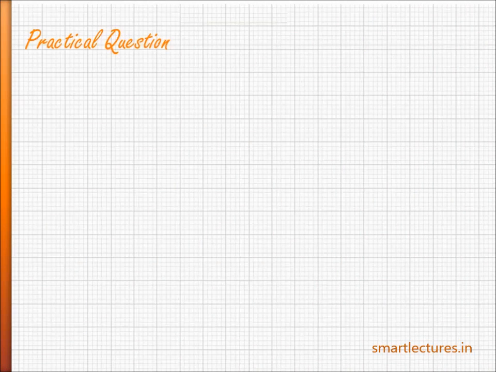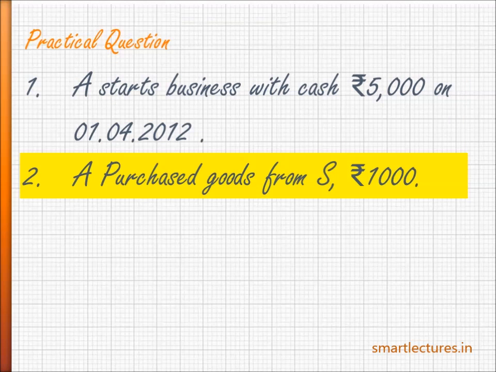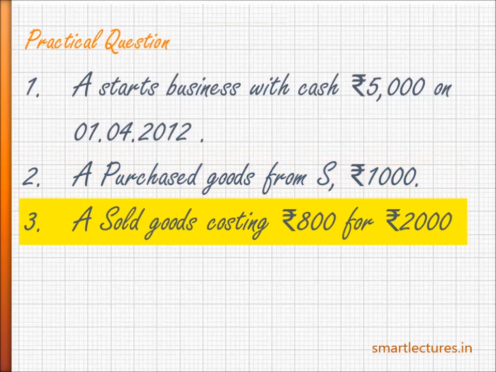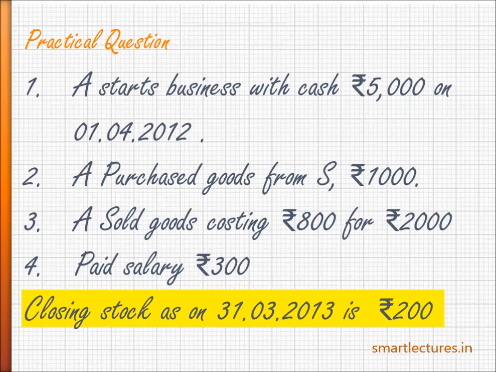Let's take one practical question. Transaction number 1: A starts business with cash rupees 5,000. Transaction number 2: Purchased goods from S rupees 1,000. Transaction number 3: Sold goods costing rupees 800 for rupees 2,000. Transaction number 4: Paid salary rupees 300. And closing stock as on 31st March 2013 rupees 200. Now we have to draw journal entries for all these transactions.